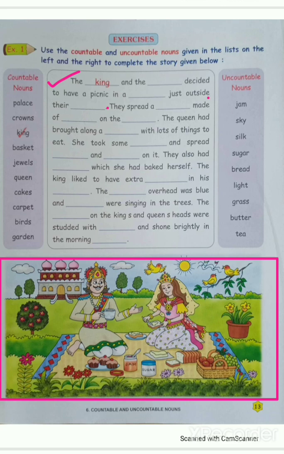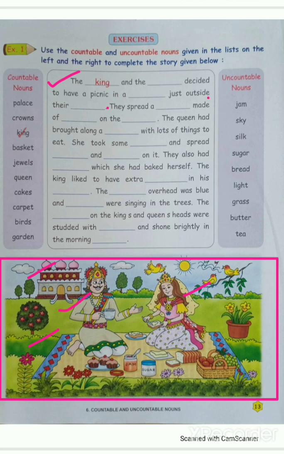Okay students, look at the picture, what is given in the picture. Here is one palace, then here is a king and a queen. They are seated in the garden, on the grass.